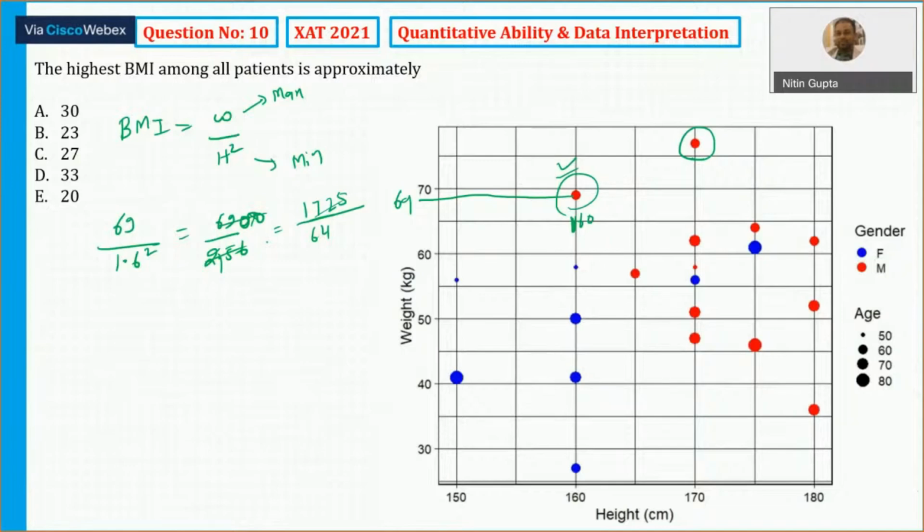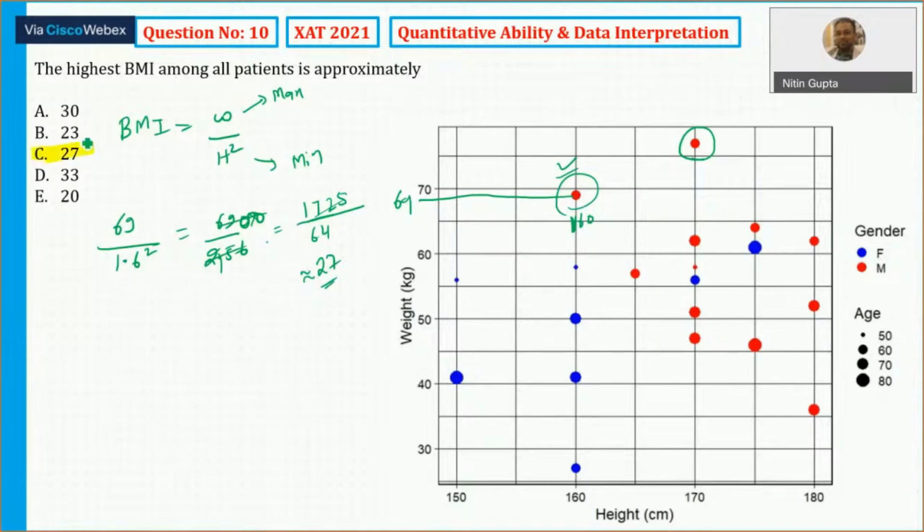Or you can just keep on dividing by 2, because 64 is a multiple of 2, and you can easily find the answer. So 1725 divided by 64 will be somewhere closer to 27, and the answer is option number C.